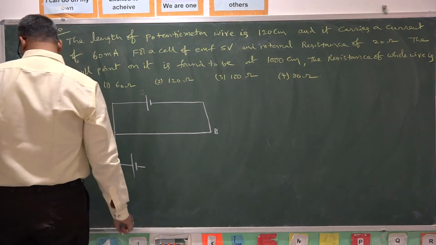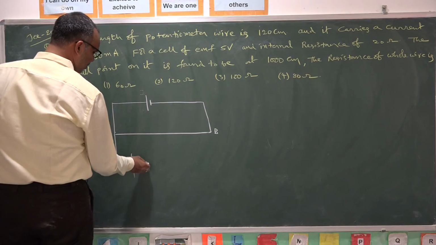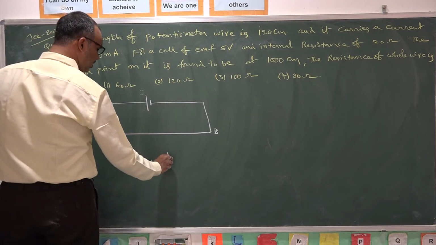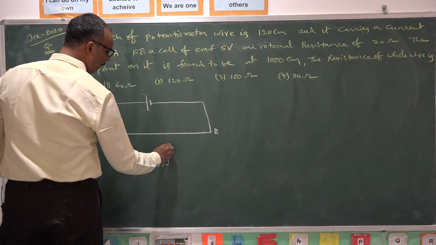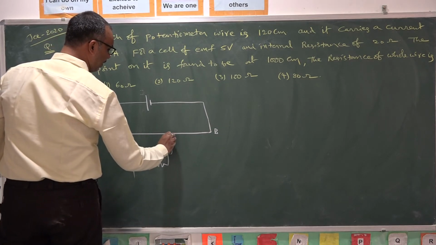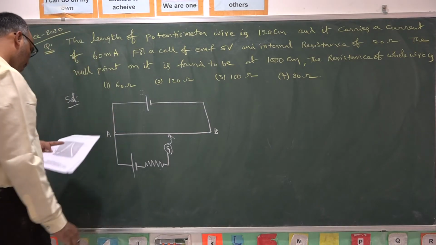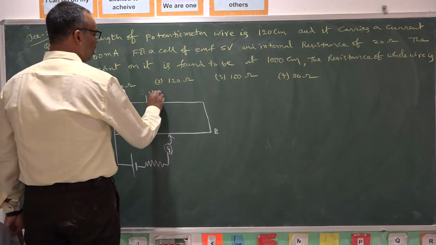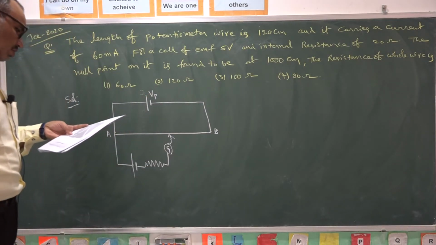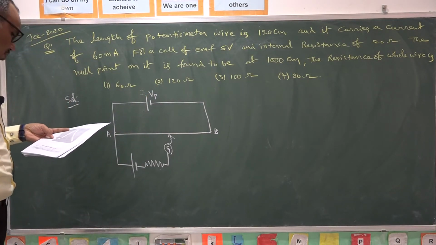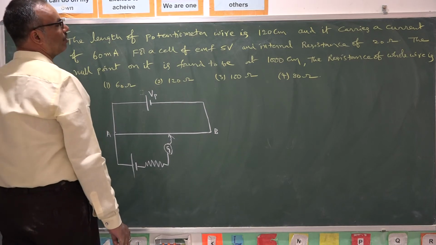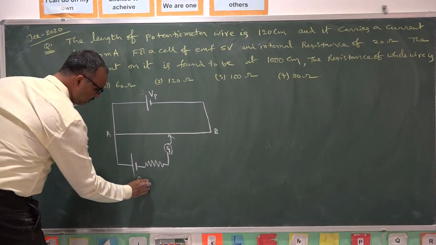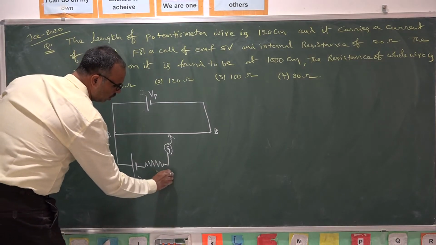The secondary circuit has a resistance like this, and a galvanometer is connected here. The voltage given in the primary circuit is called primary voltage. In the secondary circuit, they gave 5 volts with internal resistance 20 ohms.